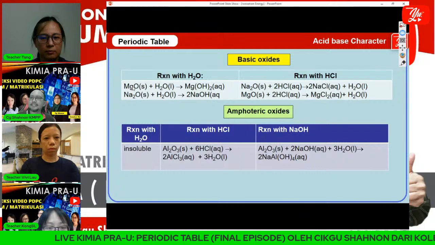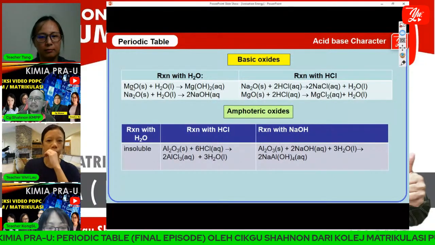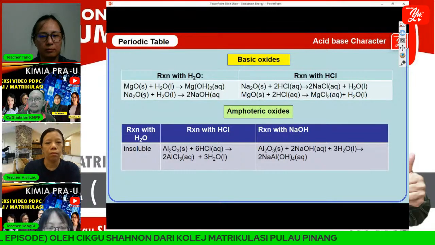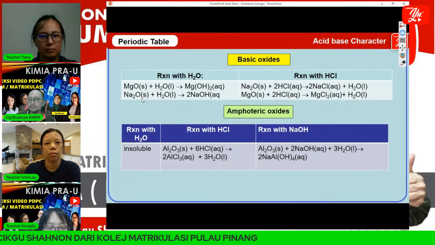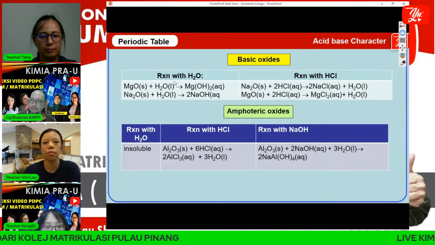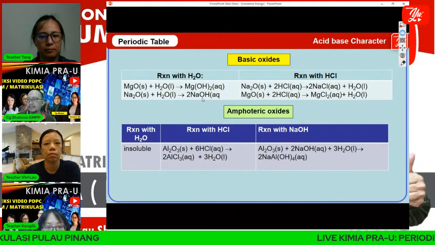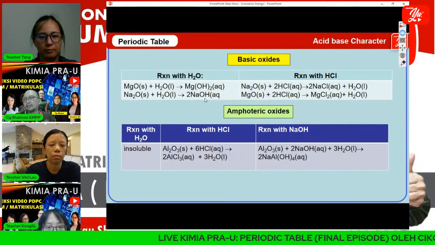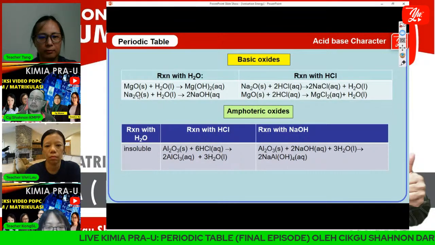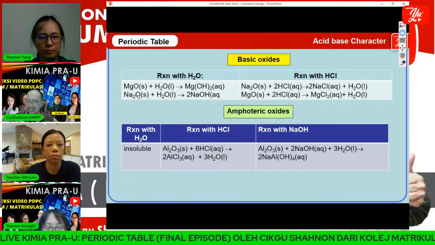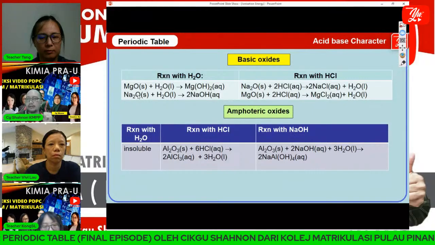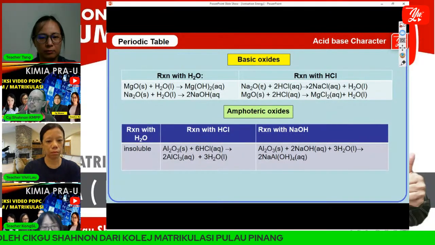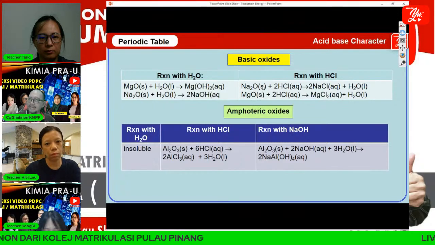This is oxide of magnesium, and oxide of sodium. Both can react with water to form magnesium hydroxide and sodium hydroxide. And we already know that magnesium oxide and sodium oxide are basic, right? So oxide of magnesium reacts with water and forms a base.